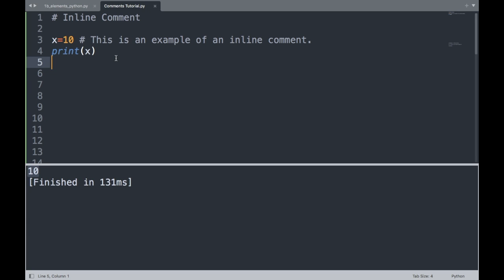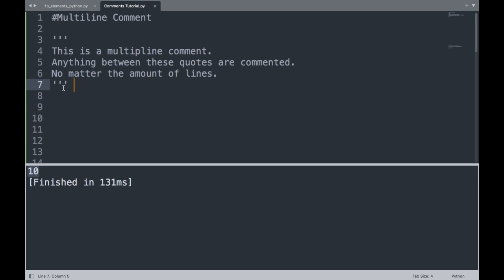Now, this is useful if you're writing specific code and you have some complex individual lines, maybe you're using a shortcut version of a code that you want to remember means this, or some other explanation that you want to remember for that individual line of code. This is a good way to put a comment in the line to help you figure out or remember what that line is doing.